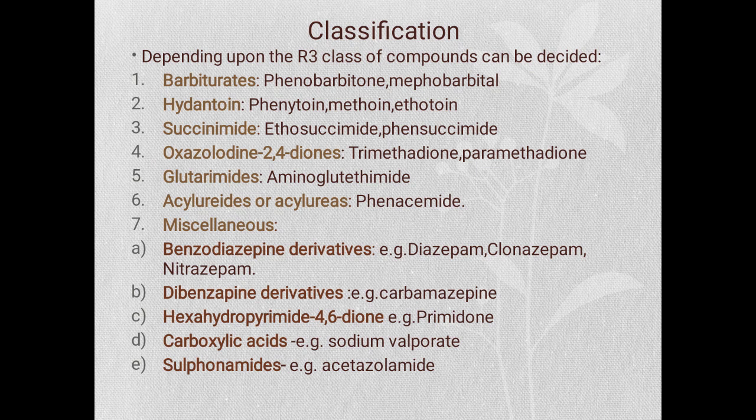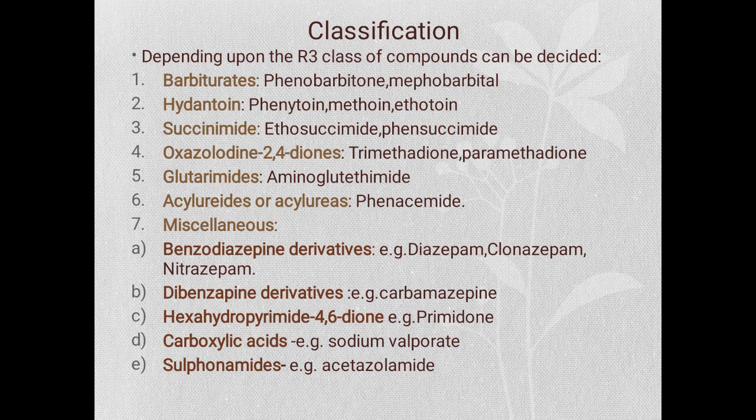Barbiturate examples are phenobarbital, mephobarbital. Hydantoin examples: phenytoin, mephenytoin, ethotoin. Succinimide, for example ethosuccinimide, phensuximide. Oxazolidine 2,4-dione derivatives, for example trimethadione, paramethadione. Glutarimide, for example aminoglutethimide. Acylureas, example phenacemide, and the last one is miscellaneous.